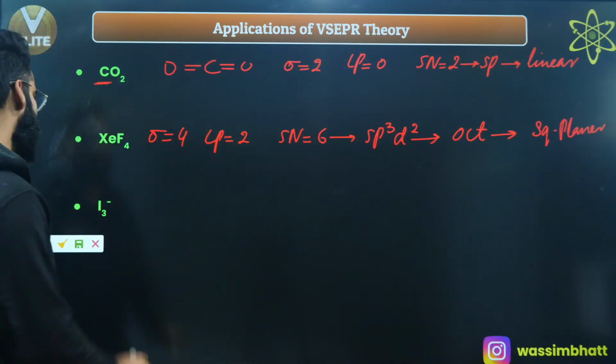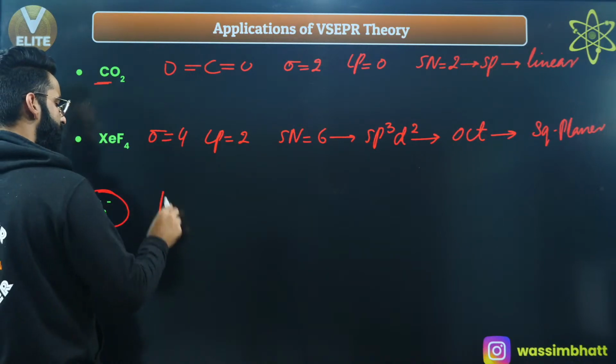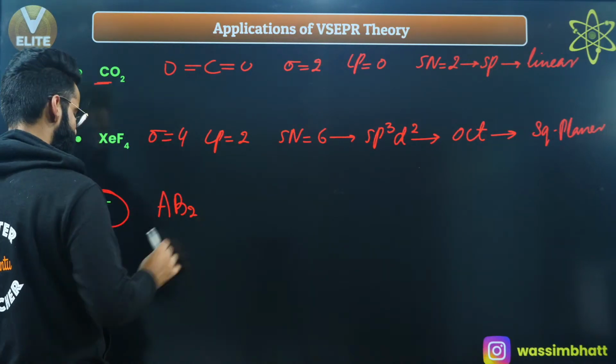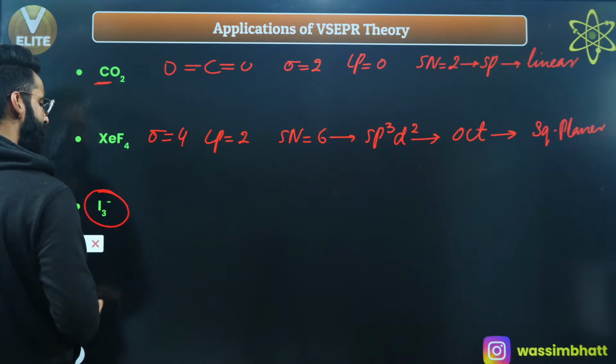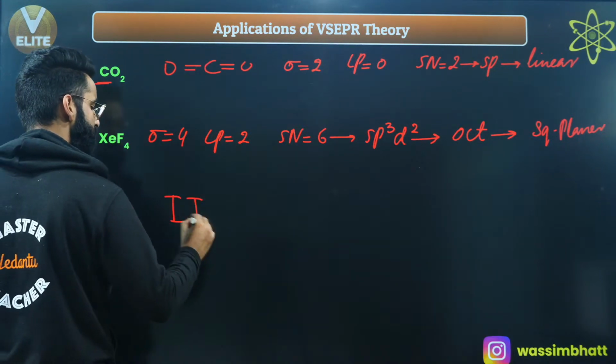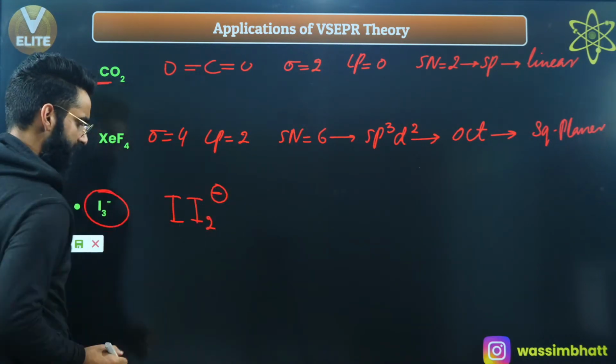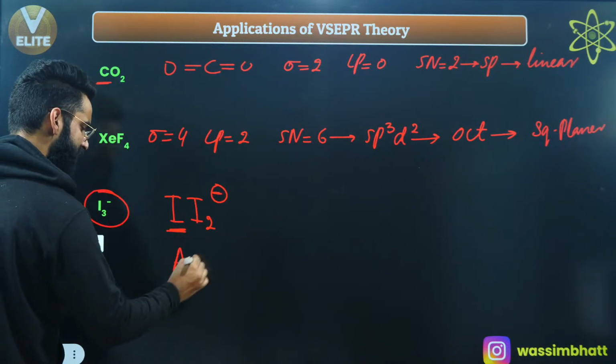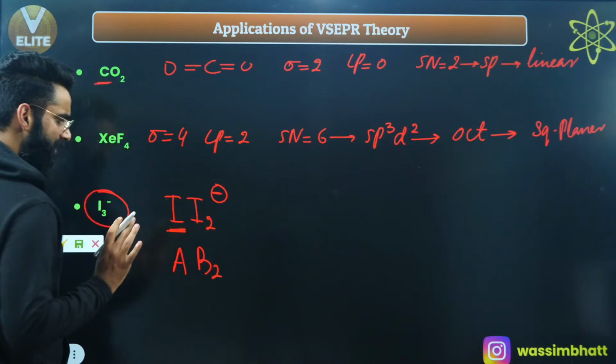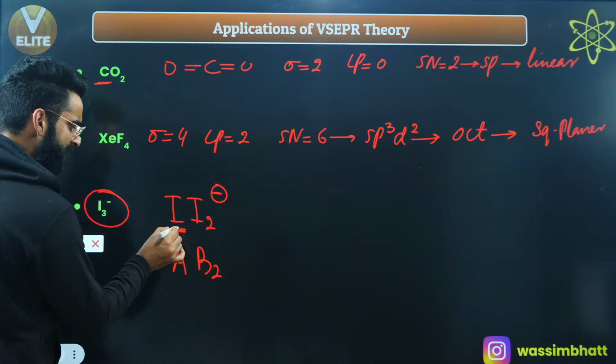Yes? I3 negative. It is of the type AB2L3. Or see guys, you can write this I3 negative in this way as well. You can write it as I2 negative. Let's call this iodine as the central atom A. So it's going to be B2, right? AB2.